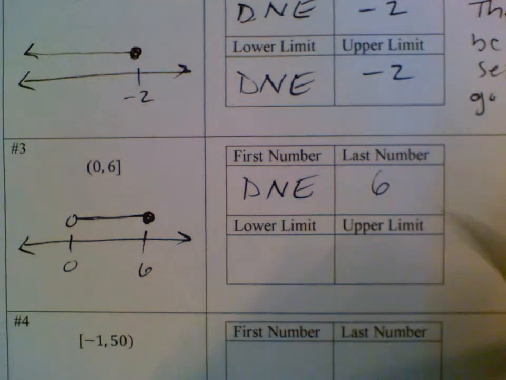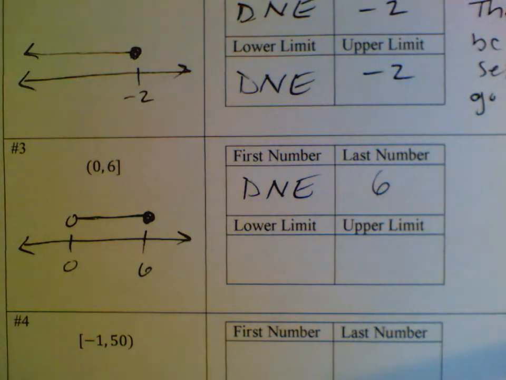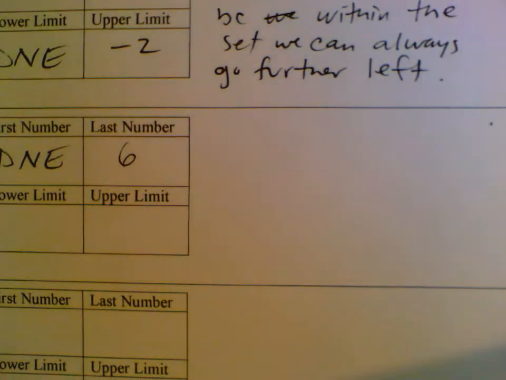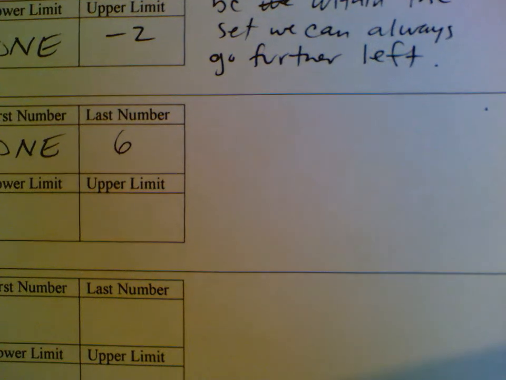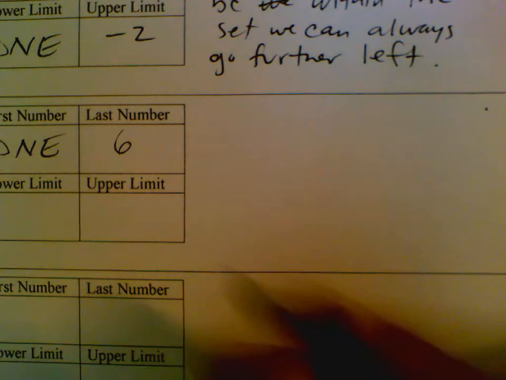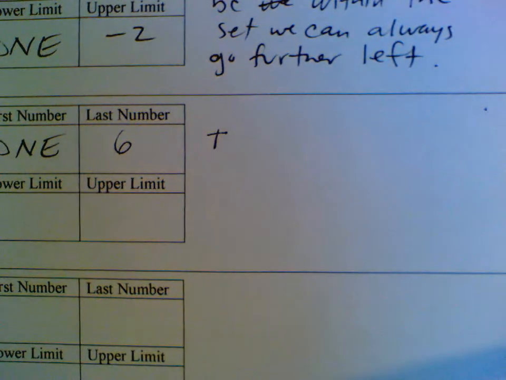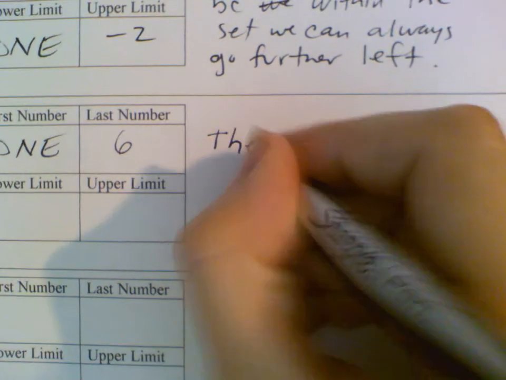Last number, 6. We've already seen examples like that. Now I have to explain why the first number does not exist, and I'm going to say this. The first number does not exist because within the set, we can always get closer to 0, but 0 is not in the set. If that doesn't make sense to you guys, you really have to try to process that. Say it over and over to yourself. Try to digest it. Maybe try to come up with your own explanation. But I'm going to write it down.